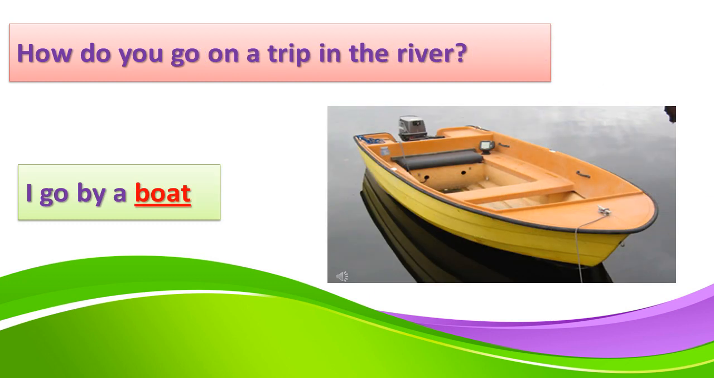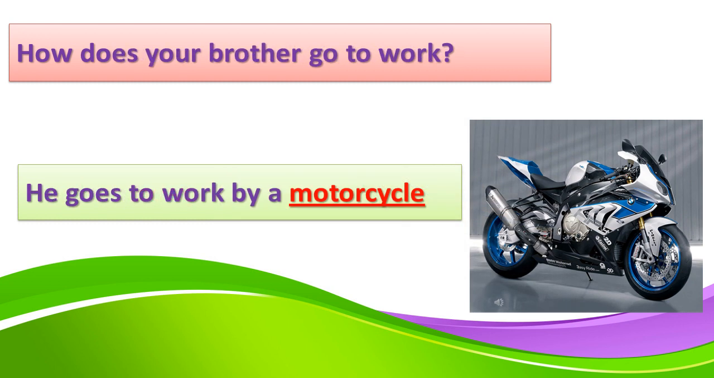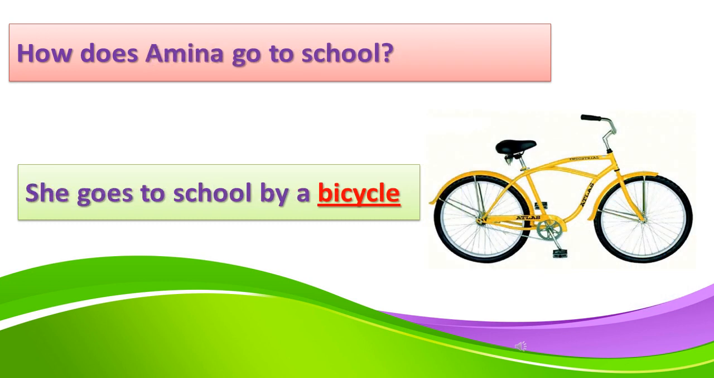Now, how do you go on a trip in the river? River. So I go by a boat. How does your brother go to work? He goes to work by a motorcycle or motorbike.